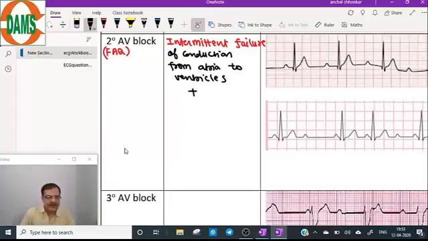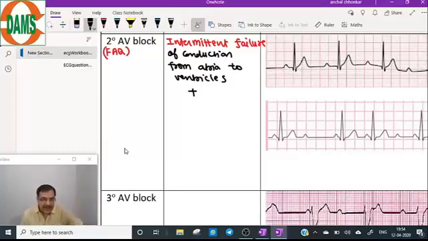That is the meaning of a second degree AV block. Intermittent: some atrial impulses can conduct to the ventricle and some atrial impulses may not conduct to the ventricle. This is the meaning of intermittent failure of conduction from atria to ventricle.